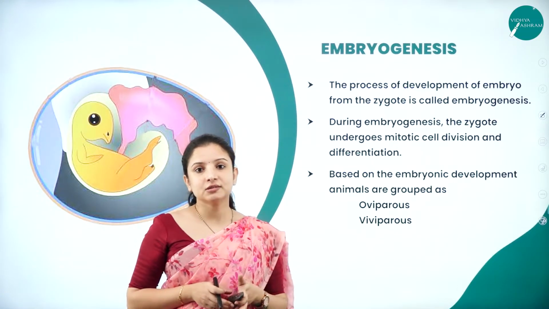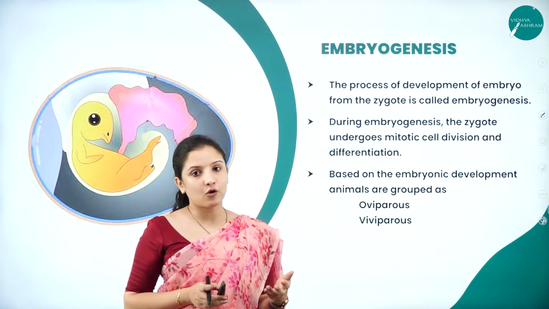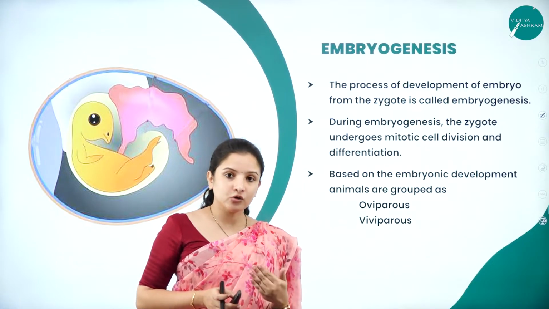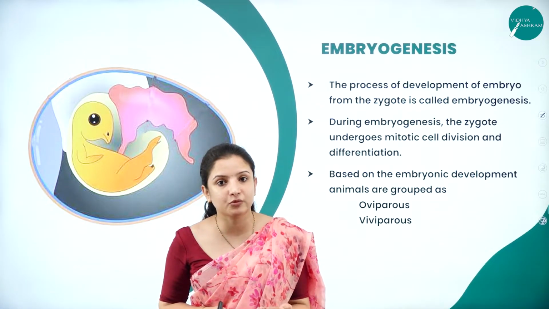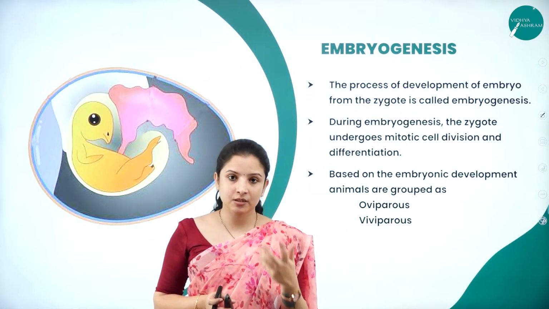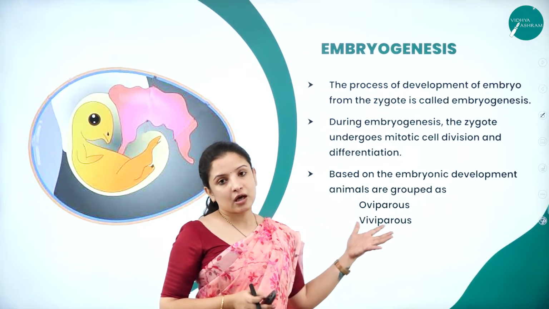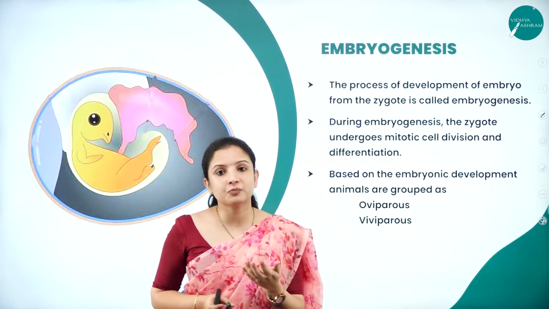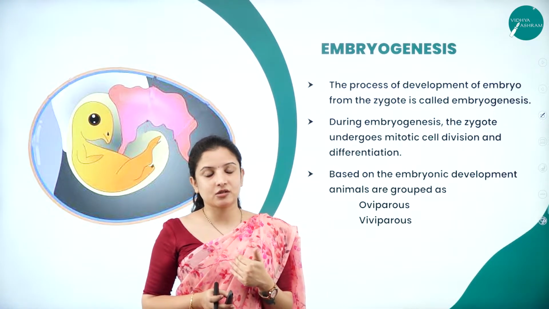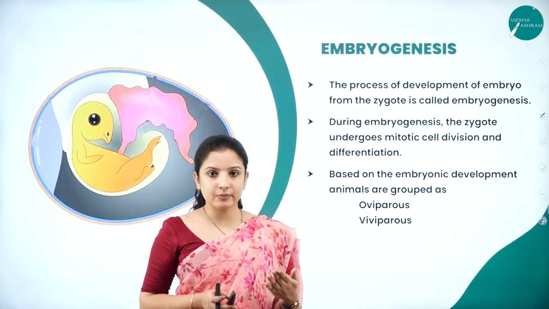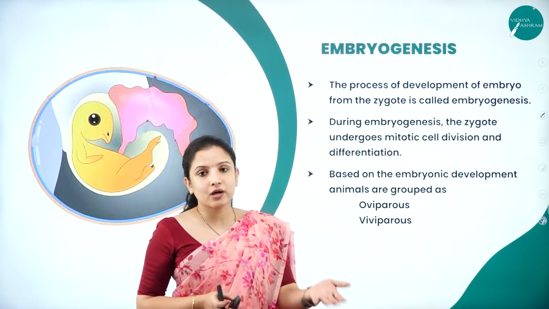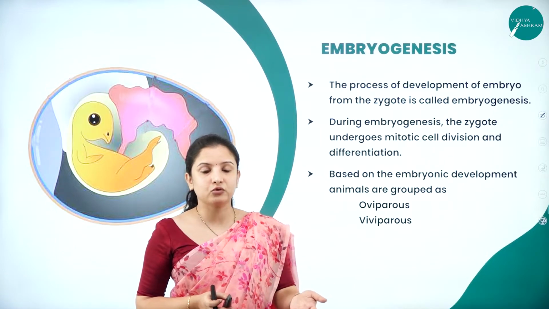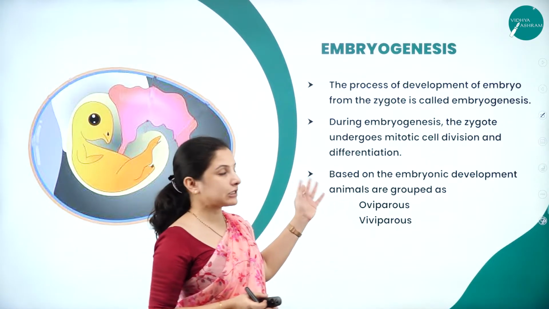Now we understood how zygote formation occurs. How zygote formation occurs in humans, we shall study in the chapter on human reproduction, where everything is explained. For now we just wanted to understand, because human reproduction is internal fertilization, right? So we can study that in the coming chapters. But what about external fertilization? There is no other chapter that explains that in your PU textbook. So that is why we have explained it here.